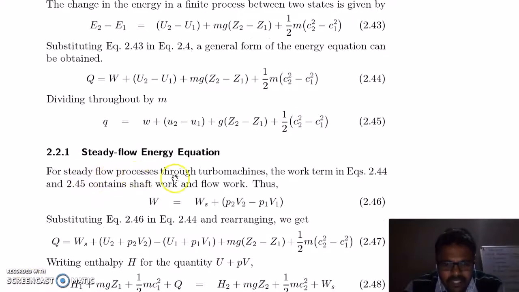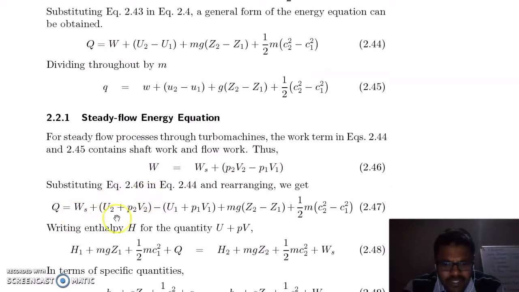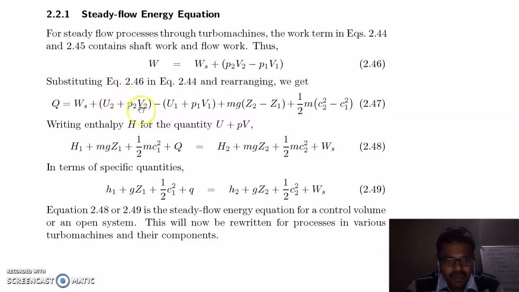For a steady flow process through turbo machines, the work term will contain shaft work and flow work. So you can write this W as Ws, shaft work, plus this flow work. Replace this value of W in this equation. You will get this equation here. This is your enthalpy, which is U plus PV.